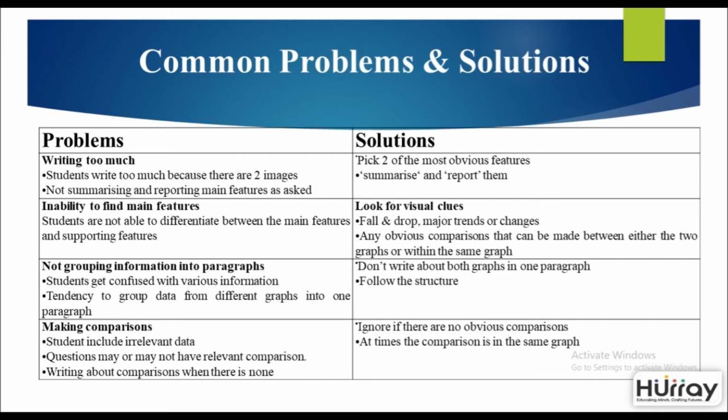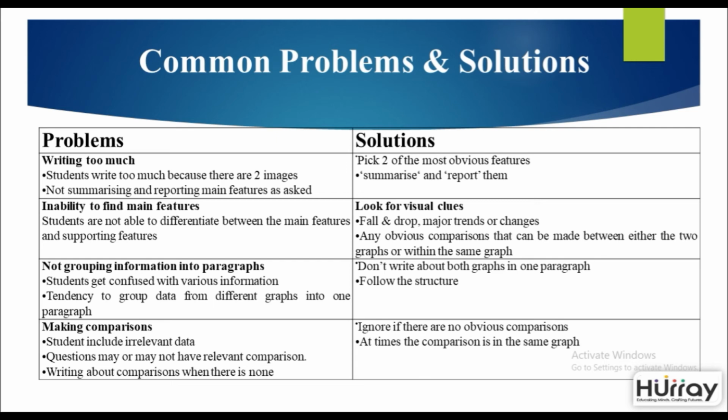Then you can elaborate on them further. The next one is the inability to find the main features. Because of two images, students often struggle with the idea as to what exactly the main features are. A good way to solve this is to look for visual clues. Look at the fall and drop or major trends or changes, and any obvious comparisons that can be made between either the two graphs or within the same graph.